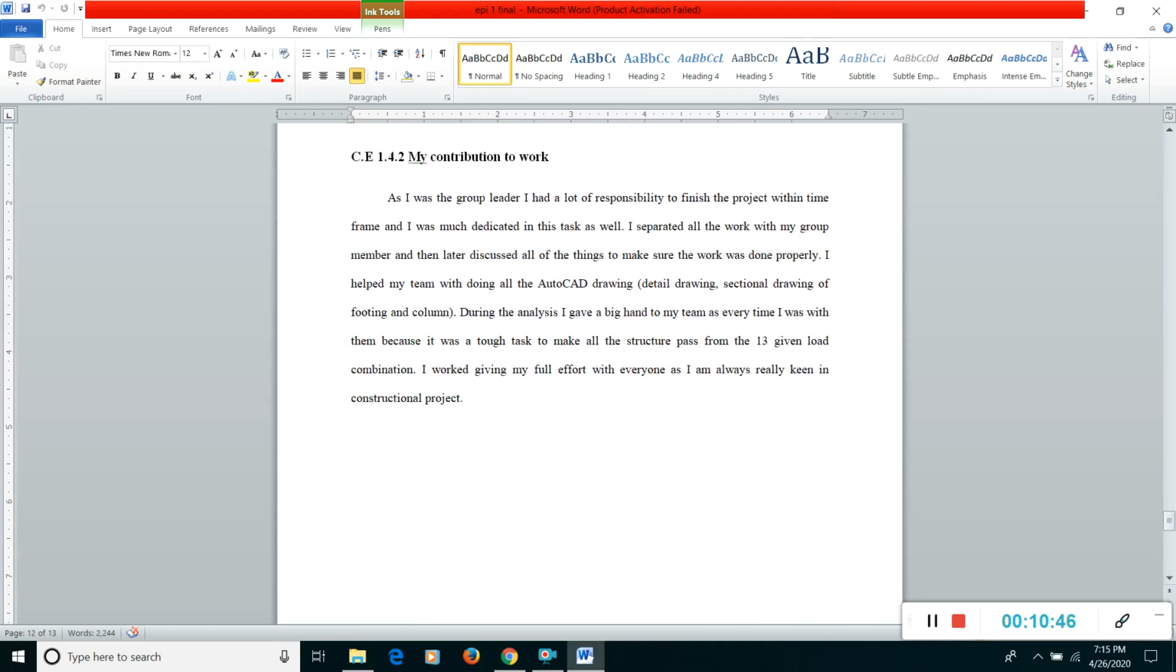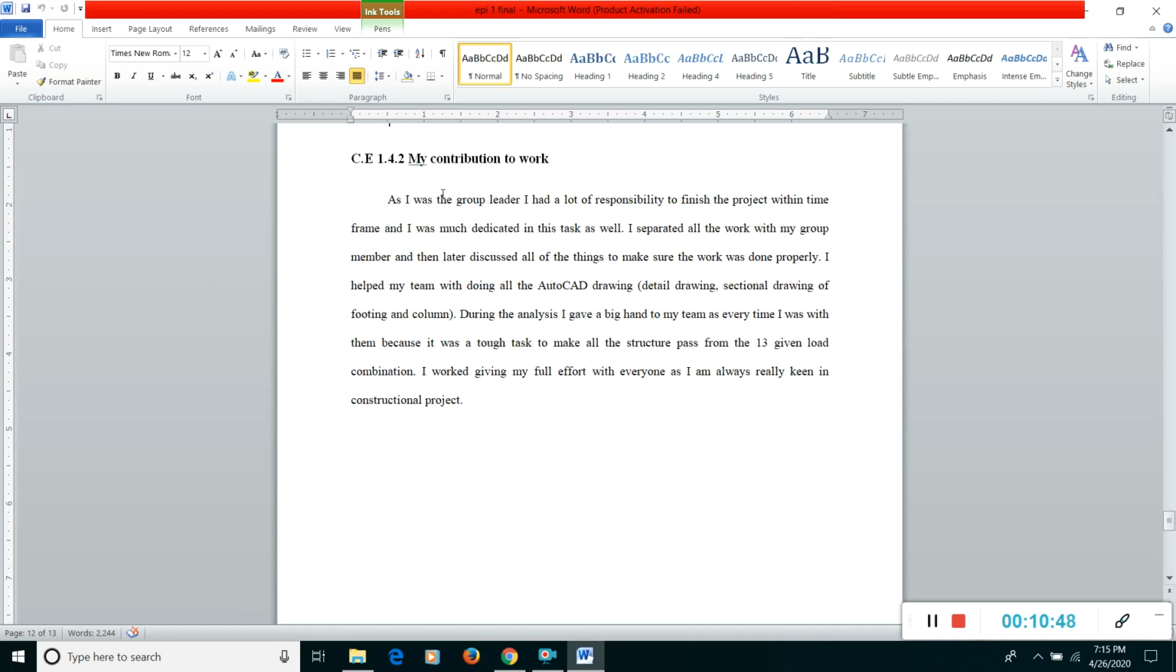And this is the last, I guess. On the last part I wrote about my contribution to work, so what I did and what my contribution was towards my team and their project. So here I wrote all my contributions. I used AutoCAD drawings, I did the SAP analysis, I lent a hand with the photocopies, I did everything.